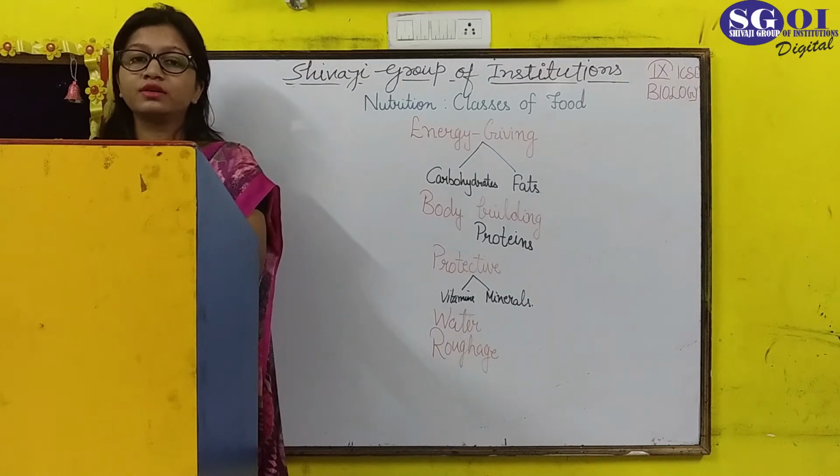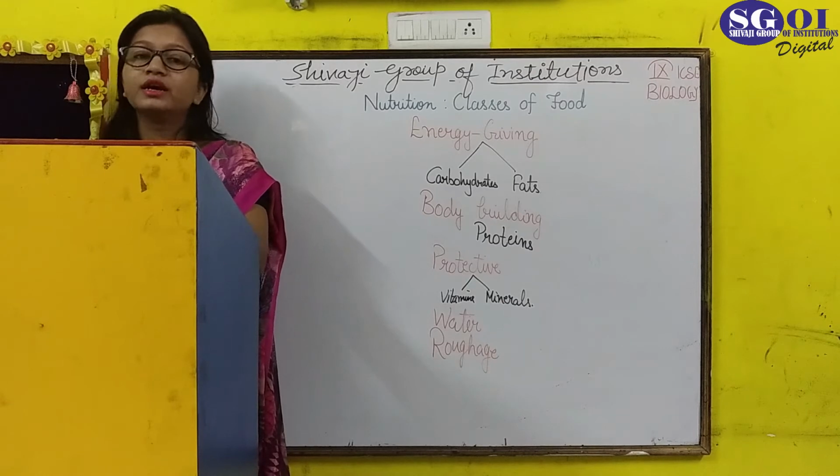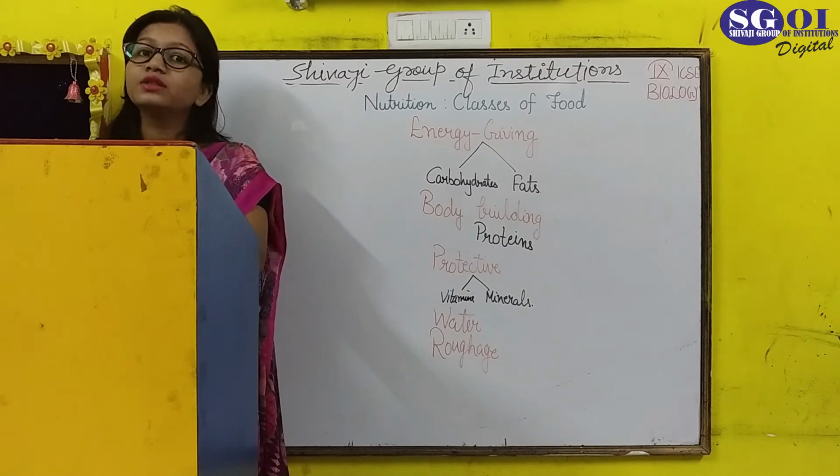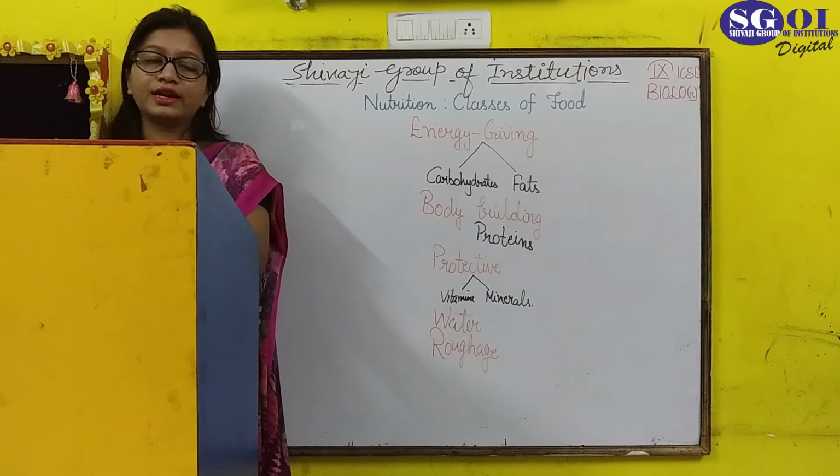Then we keep ourselves away from many diseases which are related to roughage problems.